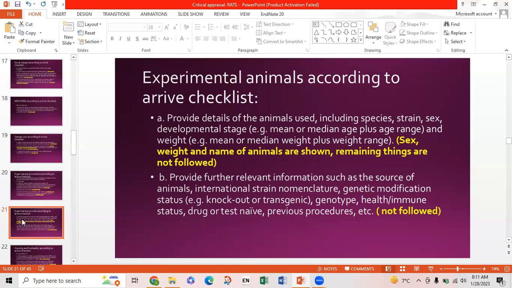The remaining things were not followed, such as what developmental stage they were in, and the median and mean for that. B point is it should provide further relevant information such as the source of animals, international strain nomenclature, genetic modification status, for example knockout or transgenic, genotype, health or immune status, drug test naive, previous procedures, etc. This point was not told at all.